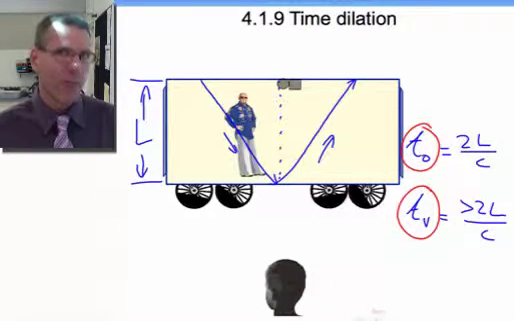So that's the end of the first part, where we've looked qualitatively at it. In the next part, we're going to look at this quantitatively.